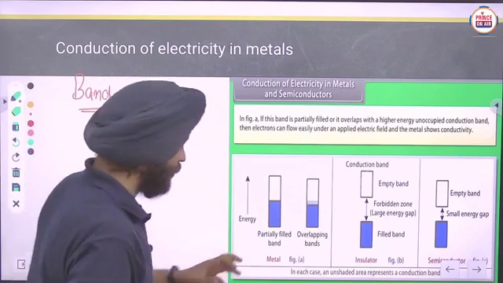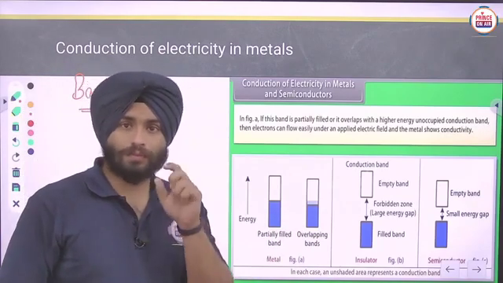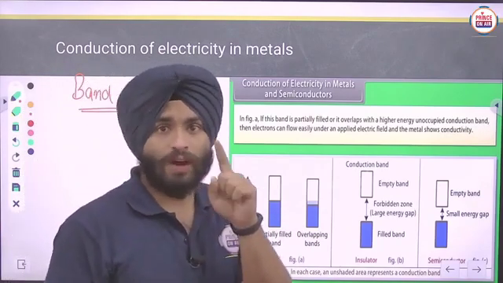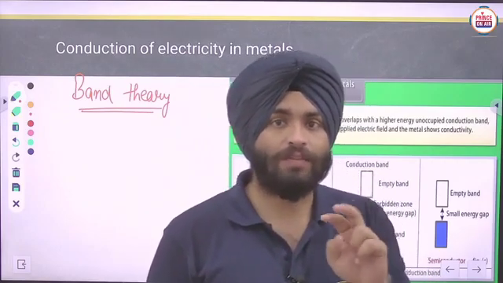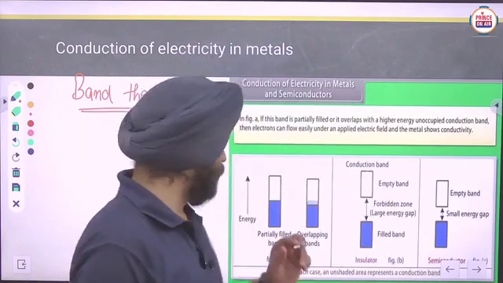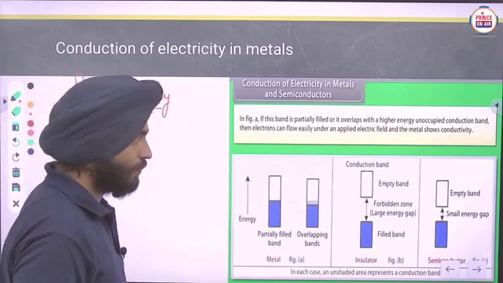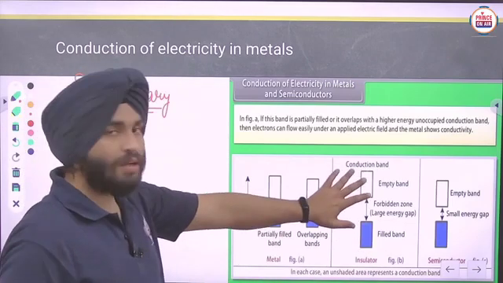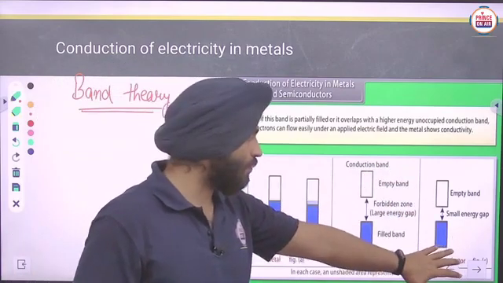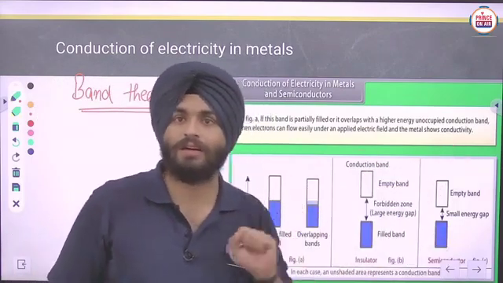Okay, so in that particular form there are two bands. One is the conduction band and the second one is the valence band. The lower one is the valence band and the upper one is the conduction band.